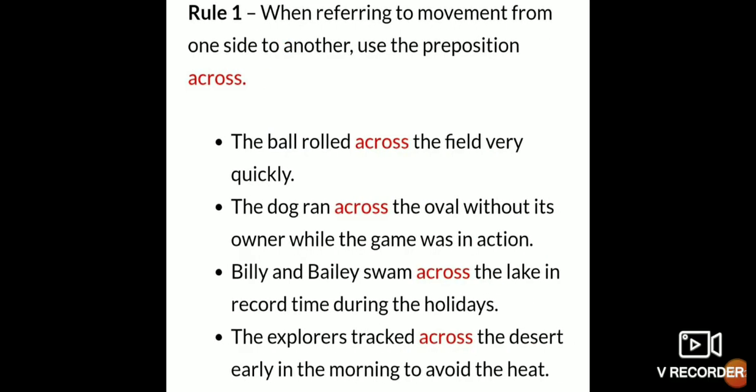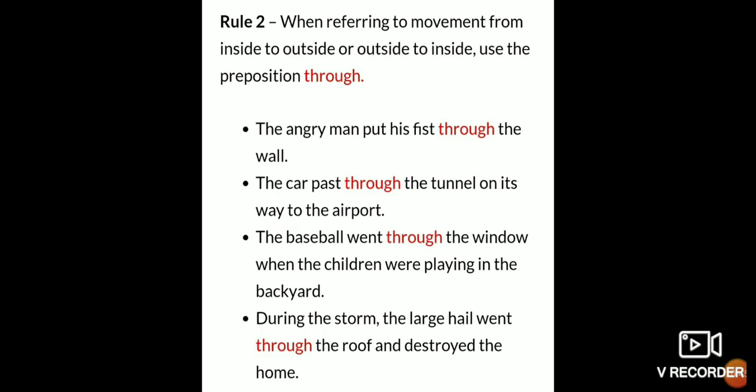When referring to movement from one side to another, use the preposition across. So when we are going from one side to another side, then we are using across. The ball rolled across the field very quickly. So you can see one end to the other end, it is mentioning here. The dog ran across the oval without its owner while the game was in action. So you can see what we have used these prepositions for: movement from one side to the other side.